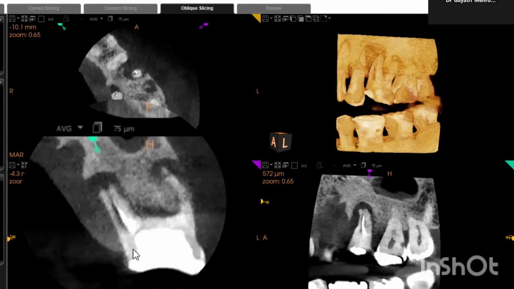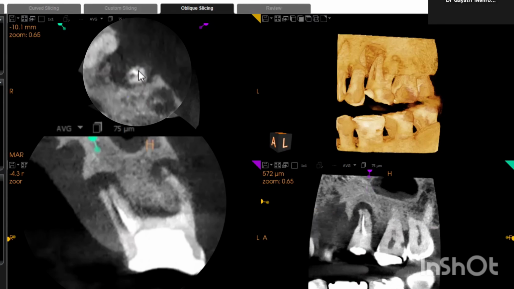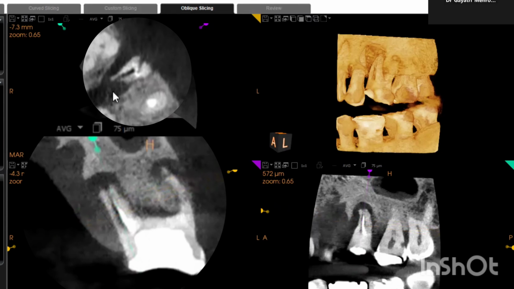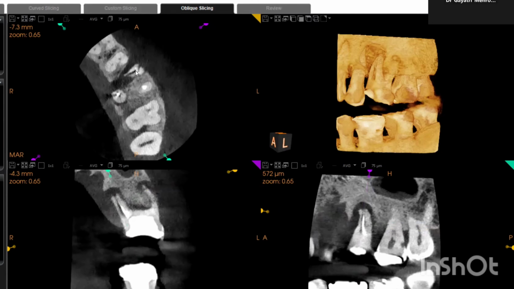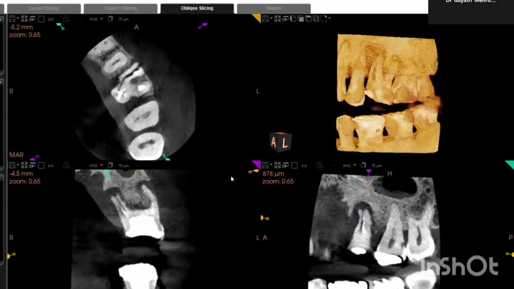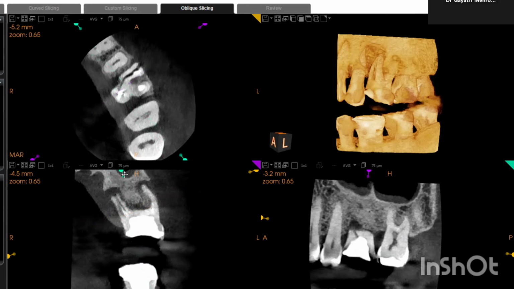To simplify so that you people don't get confused, try to understand: the mesiobuccal is fully displaced because you can clearly appreciate the fracture between the buccal and the palatal, and the fragments are there. So there is either a long-standing drainage pathway or a root fracture with respect to this palatal root.